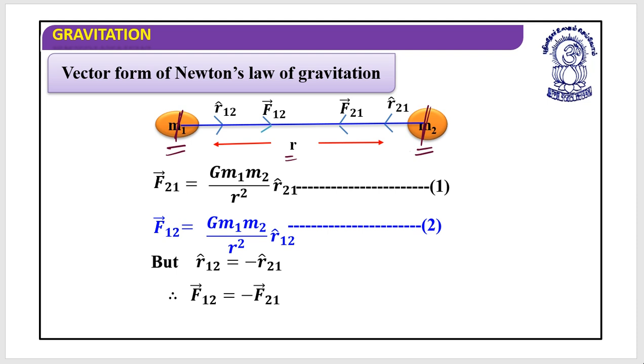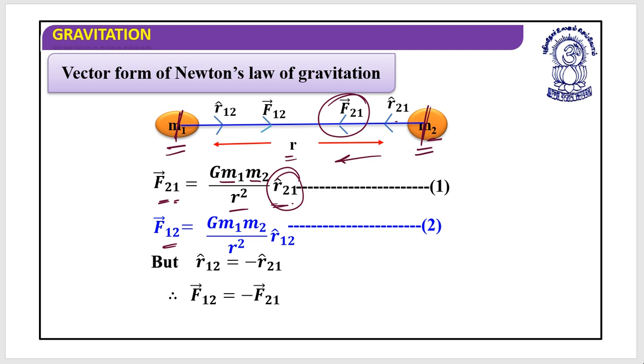Then the force on the second object due to the first is equal to G m1 m2 divided by r square into r21. Here I have used r21 as the unit vector, and the force on 2 applied by 1 is in the direction of negative x. That is F21.